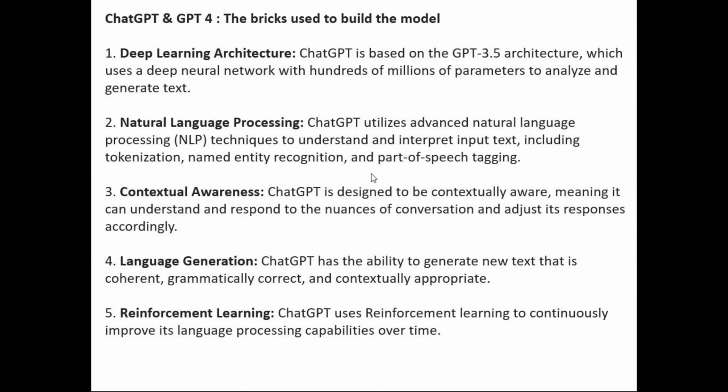Which means NLP is one of the good processing languages which is going to help us understand human language with ChatGPT language, or we can say non-human language.